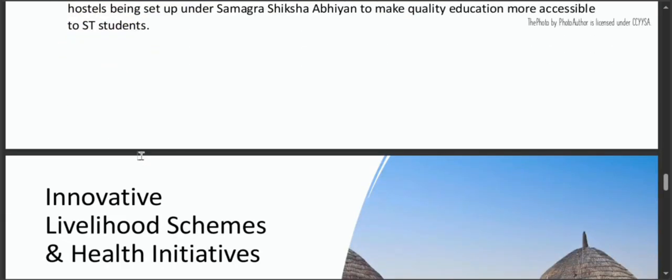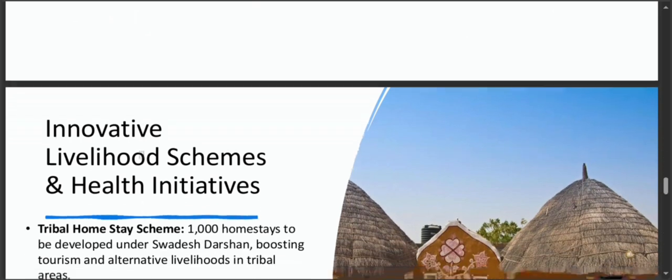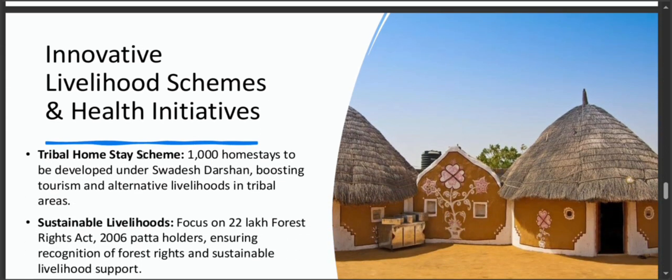Now let's explore some more initiatives under this scheme. The first one is the tribal homestay scheme. Now this is a new one for you, tribal homestay. So we will see what it is. The government plans to develop 1000 homestays under the Swadesh Darshan initiative. This is not just about providing tourists with a place to stay, it's about boosting tourism in tribal areas and creating alternative livelihoods for local families.